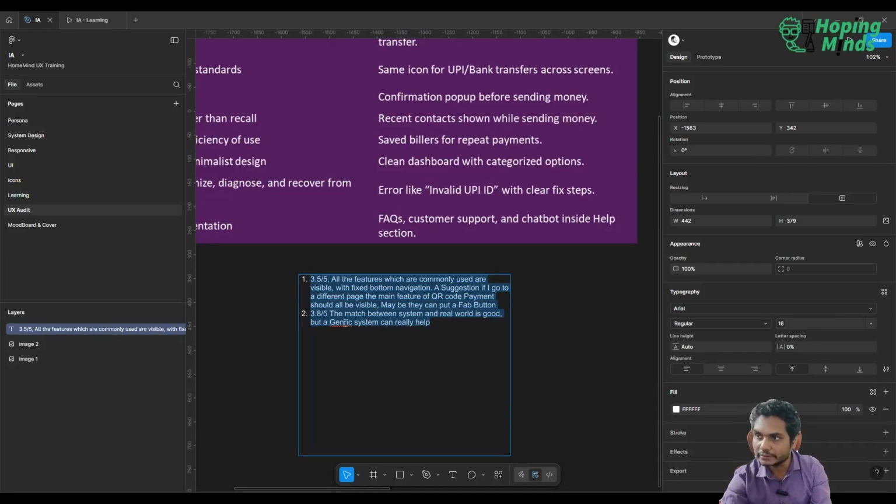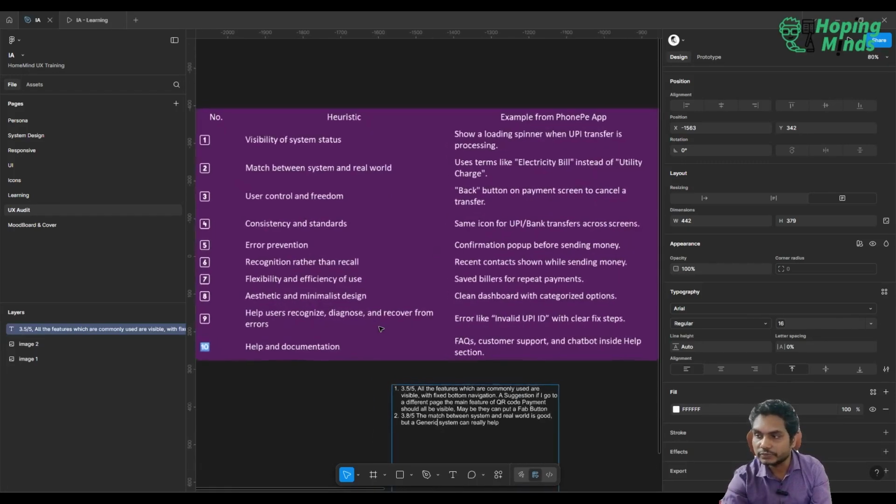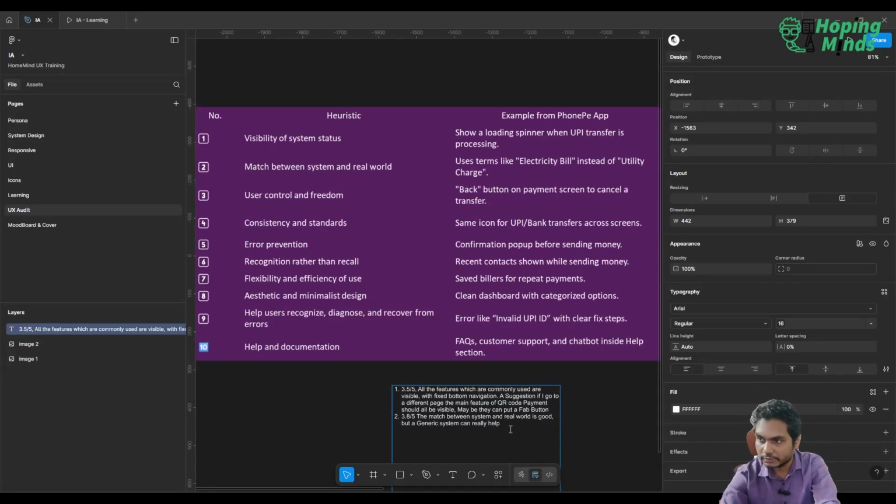Let's go ahead and go on to the third one. User control and freedom. I would give 3 out of 5. User can't really, I have used this application, customize any of the feature.